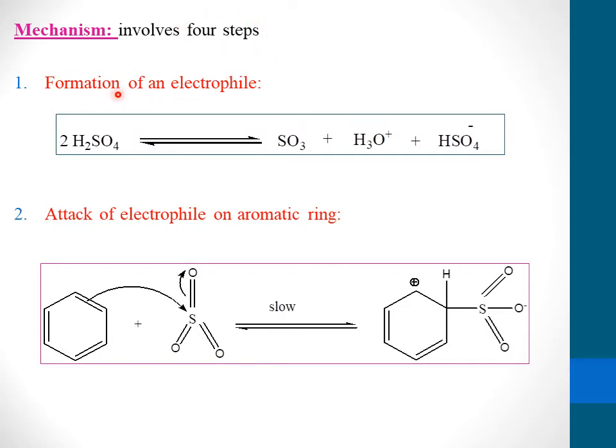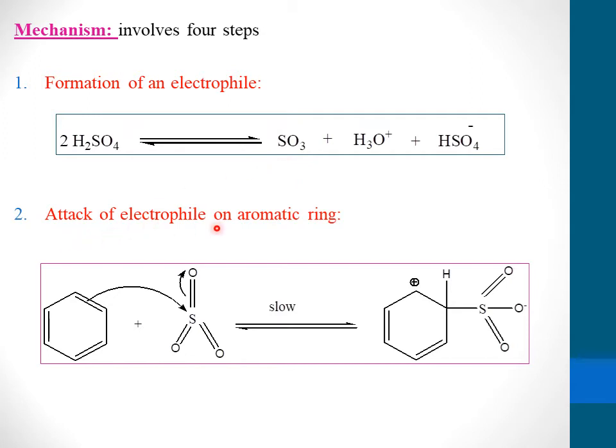So sulfonation involves totally 4 steps. And coming to the first step, formation of an electrophile. In this formation of electrophile, two molecules of sulfuric acid undergo dissociation and one molecule is converted into sulfur trioxide with the formation of water, and another sulfuric acid molecule donates H plus and converts into HSO4 minus. That H plus from H2SO4 is taken up by water, which is liberated from one molecule of sulfuric acid, and converted into H3O plus. So here the sulfur trioxide acts as an electrophile. It will attack in the next step.